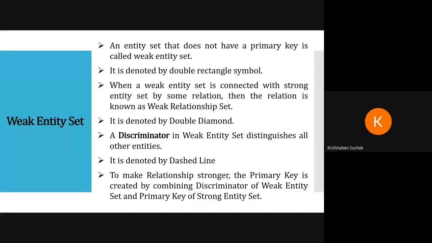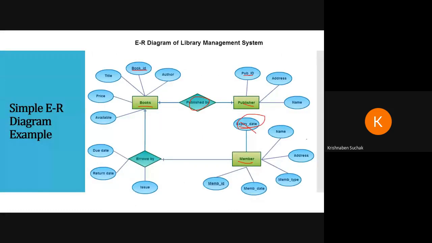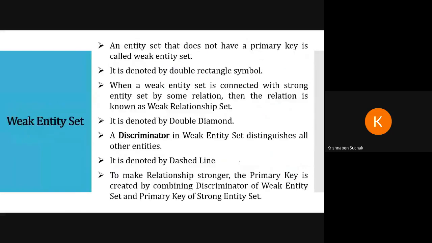When a weak entity set is connected with strong entity set by some relation, then the relation is known as weak relationship set. If this member is connected with books by some relation borrowed by, then what this relation would be said? It would be said weak relationship set. Okay, why? Because one entity is weak entity here, that's why. Okay, it is denoted by double diamond. Weak relation will be denoted by double diamond, weak entity will be denoted by double rectangle.